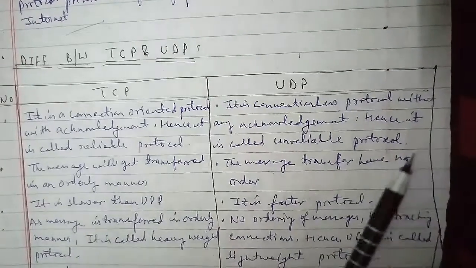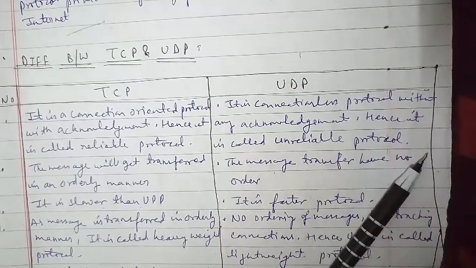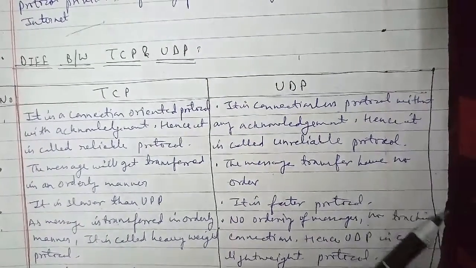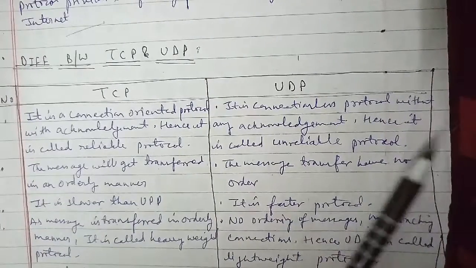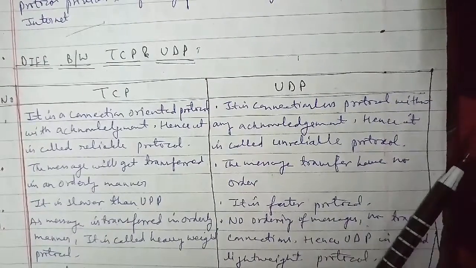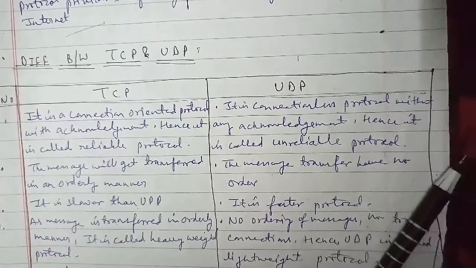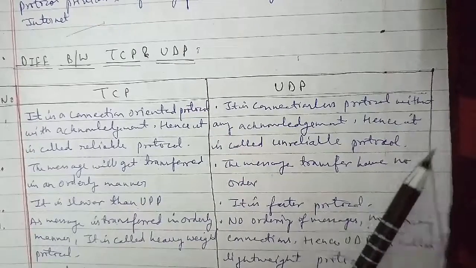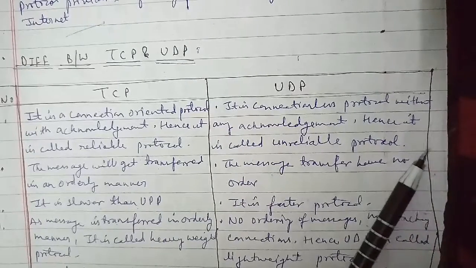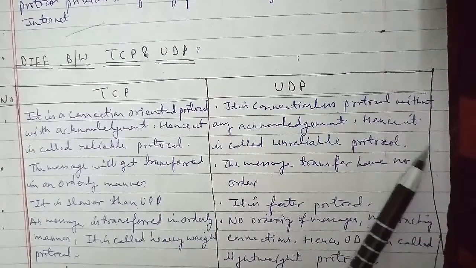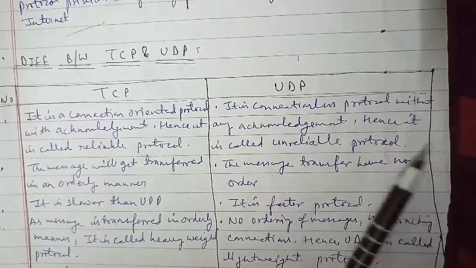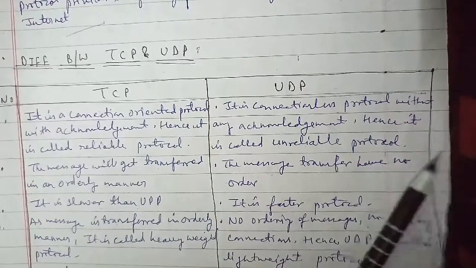Step 4: the operating system of the remote computer hands over this command to the program called the telnet server program. Step 5: the telnet server program transforms the command from the NVT form to the format which can be understood by the remote computer.